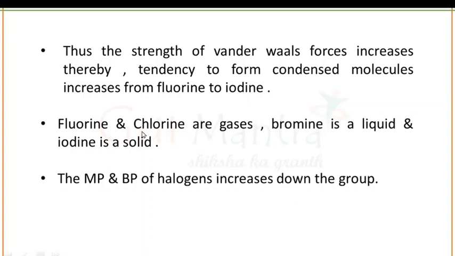Fluorine and chlorine are gases. Bromine is a liquid while iodine is a solid. So now as you can see here, fluorine and chlorine are gases, bromine is a liquid and iodine is a solid. All 3 kinds of state are present in group number 17. This is the only group where all 3 states can be seen at normal temperature. The melting point and boiling point of halogens increase down the group. This is a very important point. Melting and boiling point both increase down the group.